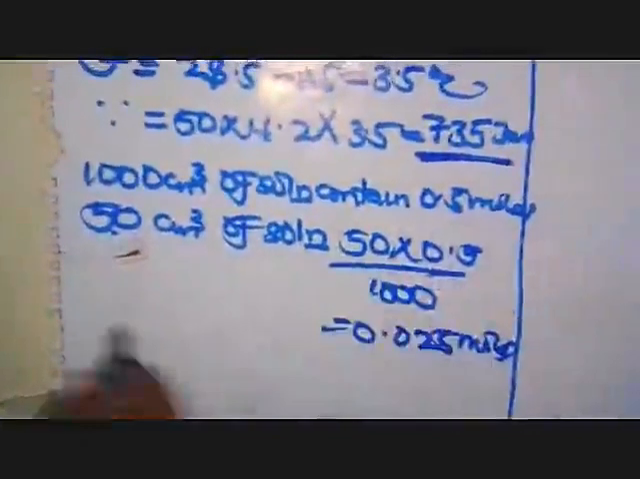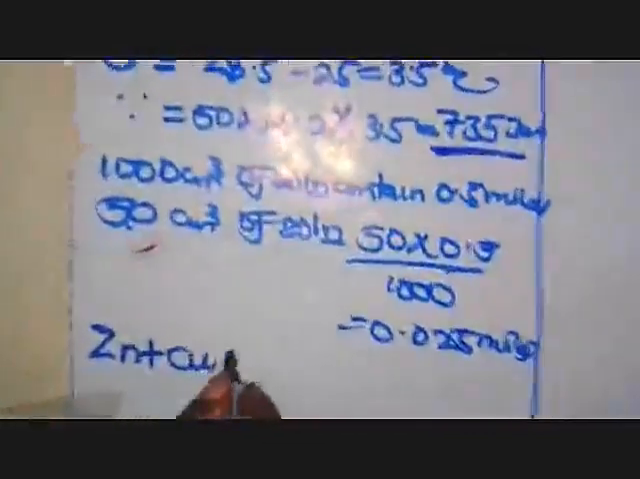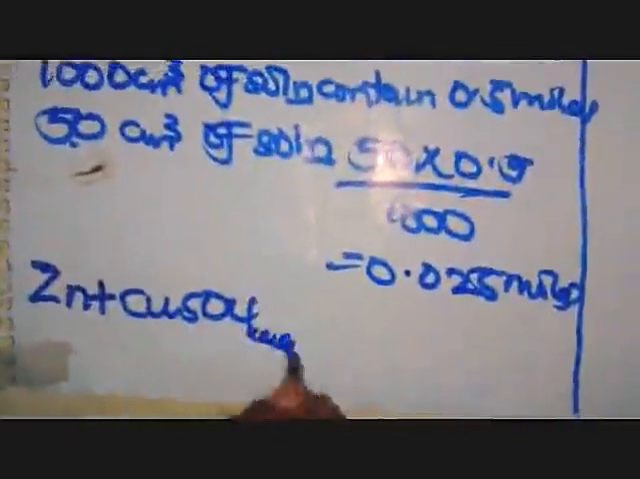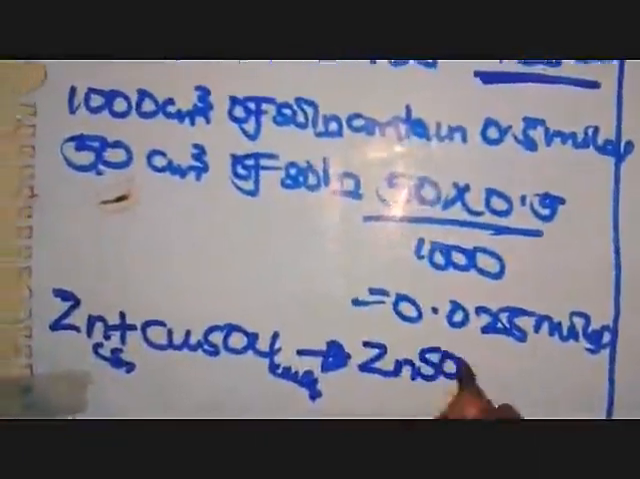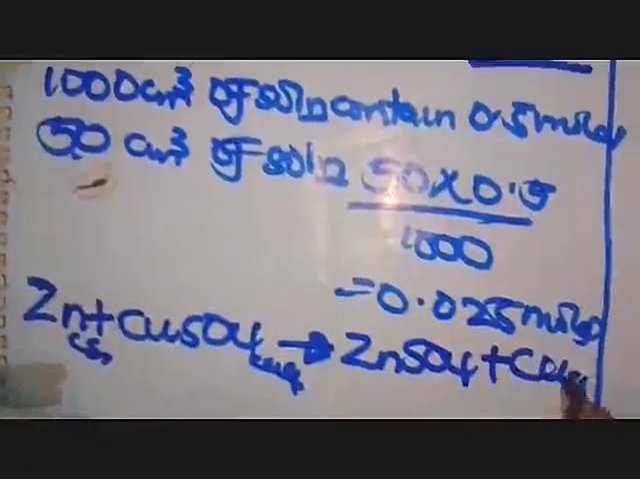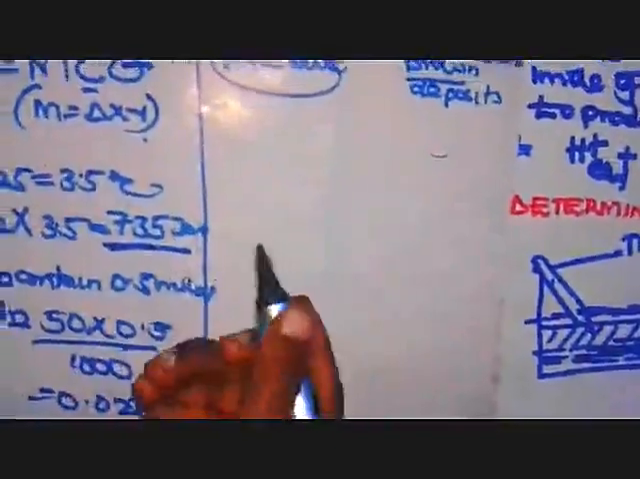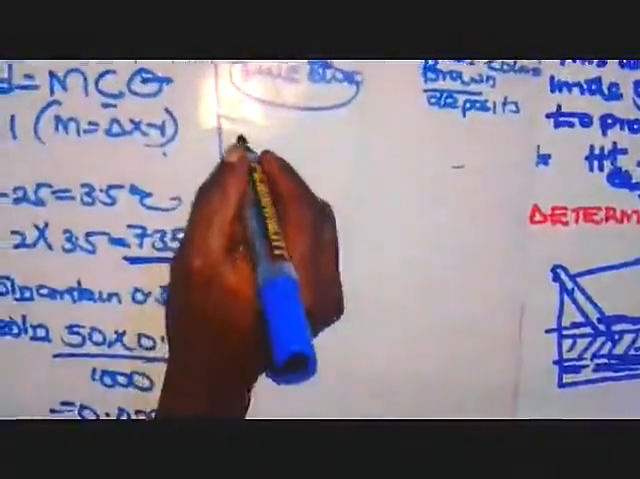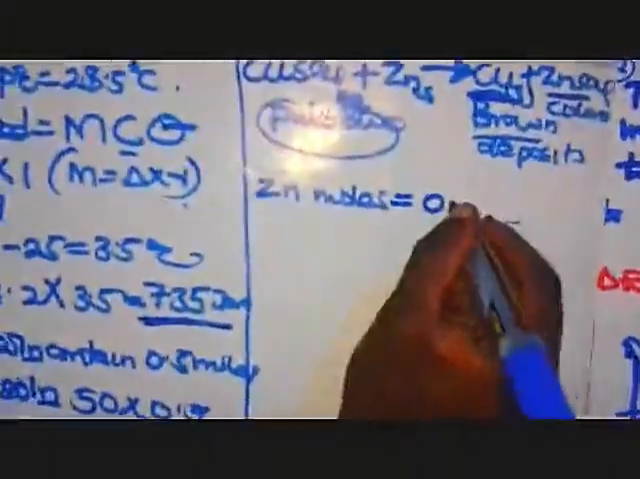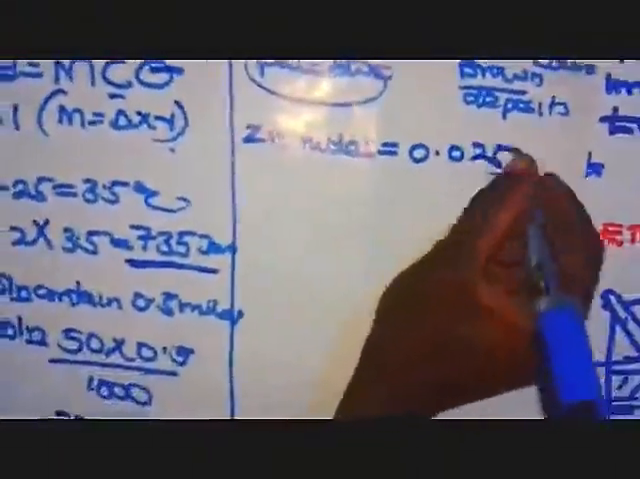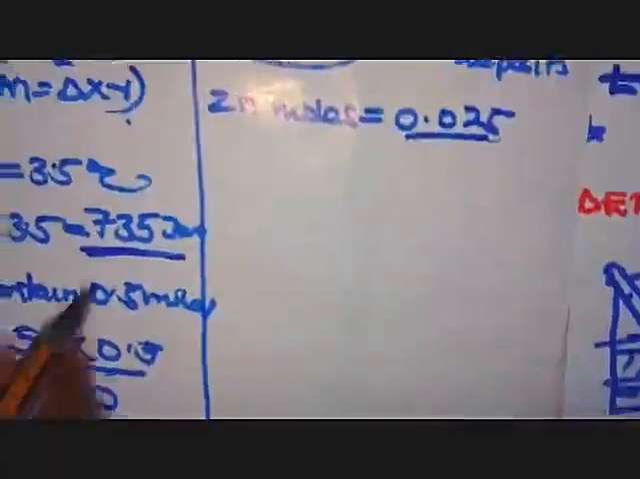Then from there, we are going to find the mole ratio. Remember our equation is that we have zinc solid plus copper 2 sulfate aqueous, and here we are obtaining zinc sulfate, plus copper solid. Now, our mole ratio here, because of zinc, is going to remain 1 to 1. So we are having zinc moles now, from the mole ratio, they are going to become 0.025.